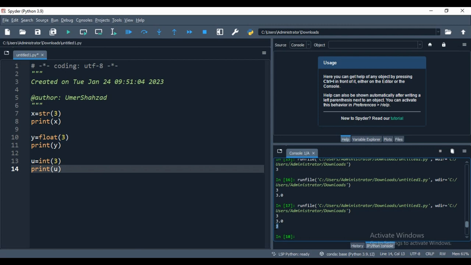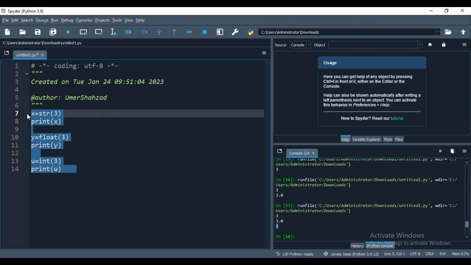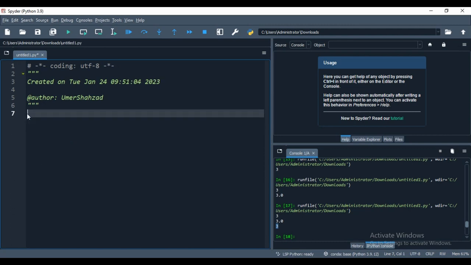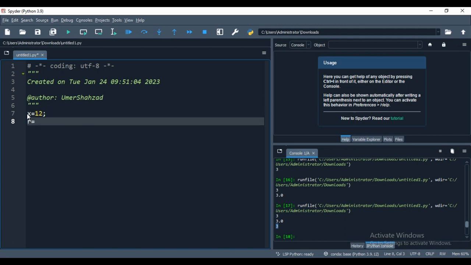Casting means that if you want to specify the data type of a variable, you can do this in Python with casting. There is one more method which is very important to discuss here. Let's say I have x equals 12, and the second variable r equals, let's say, the name of a guy.